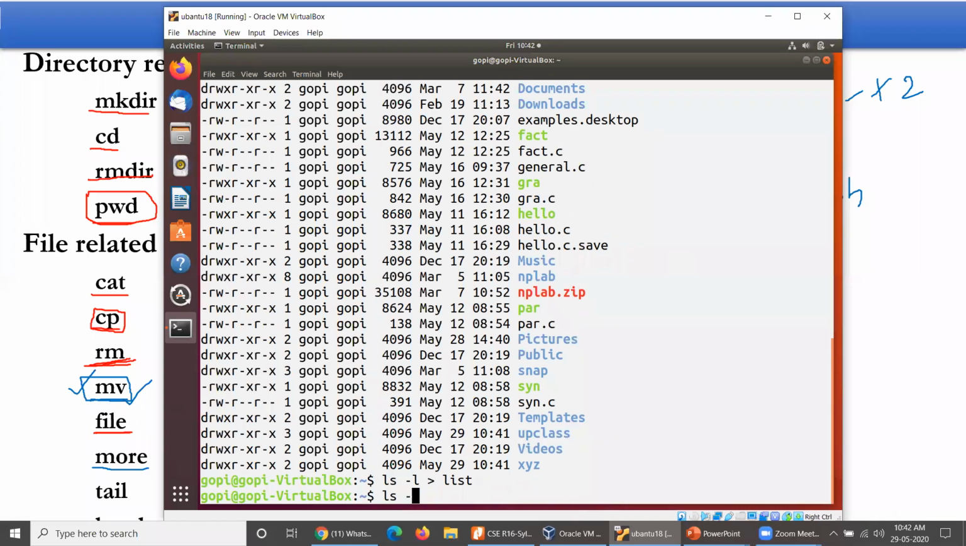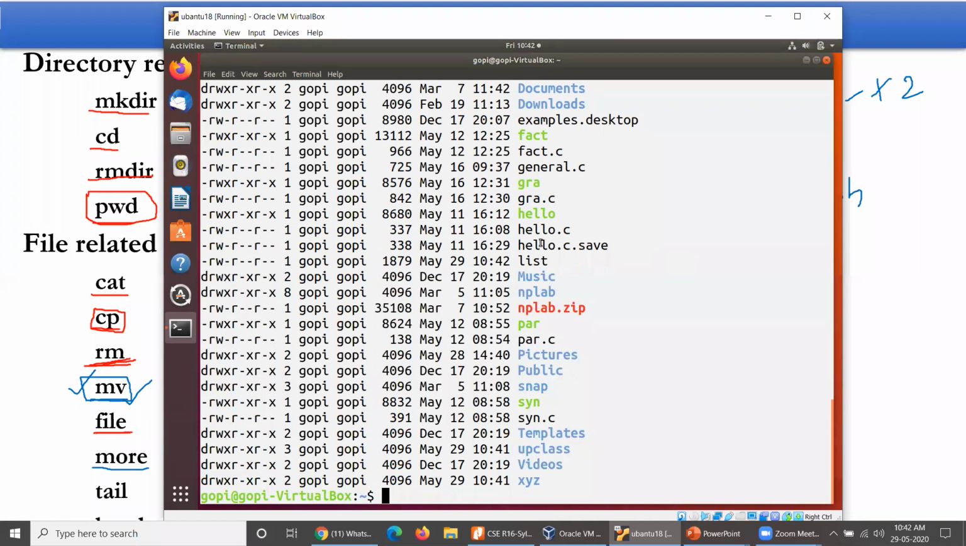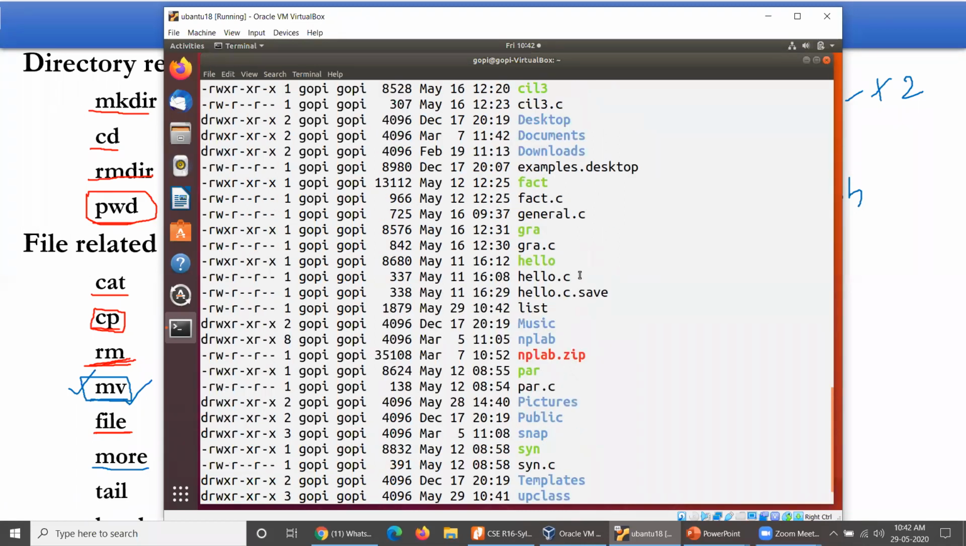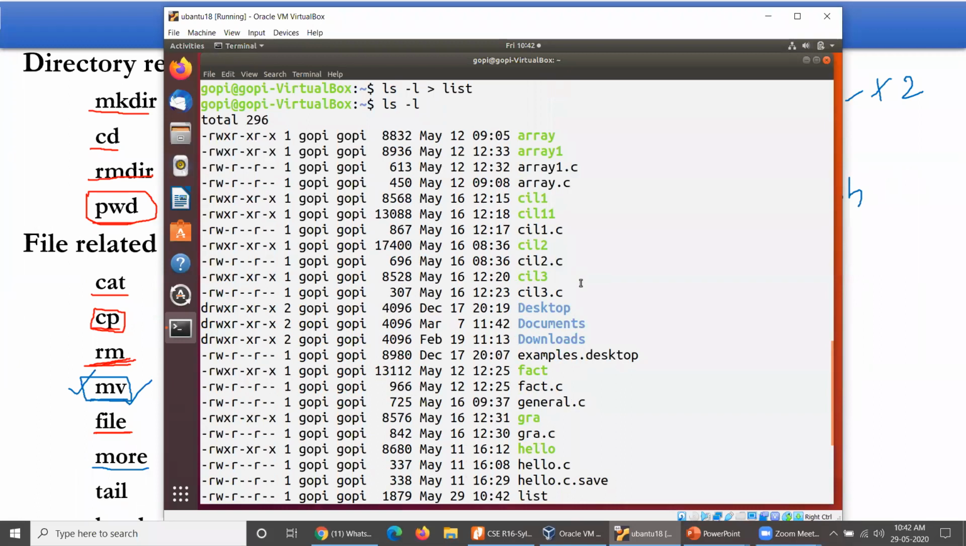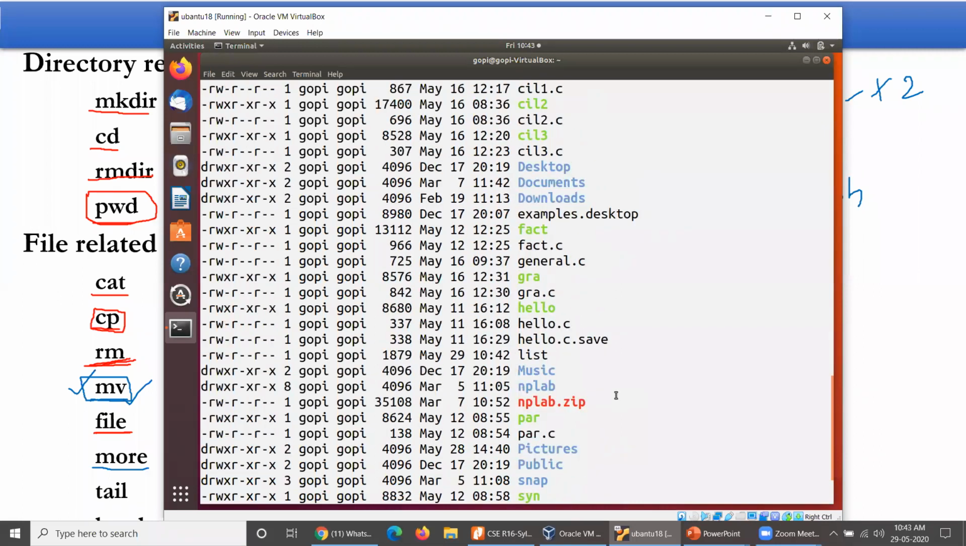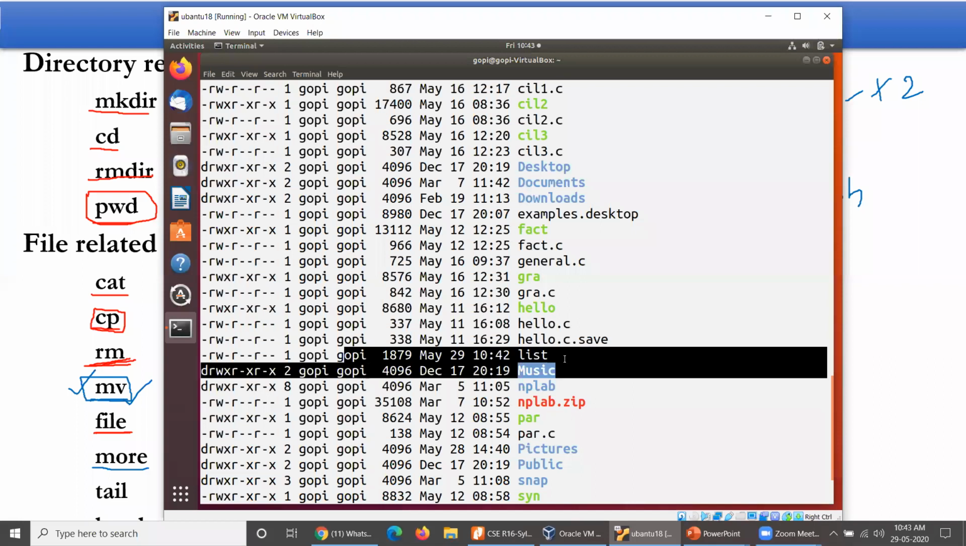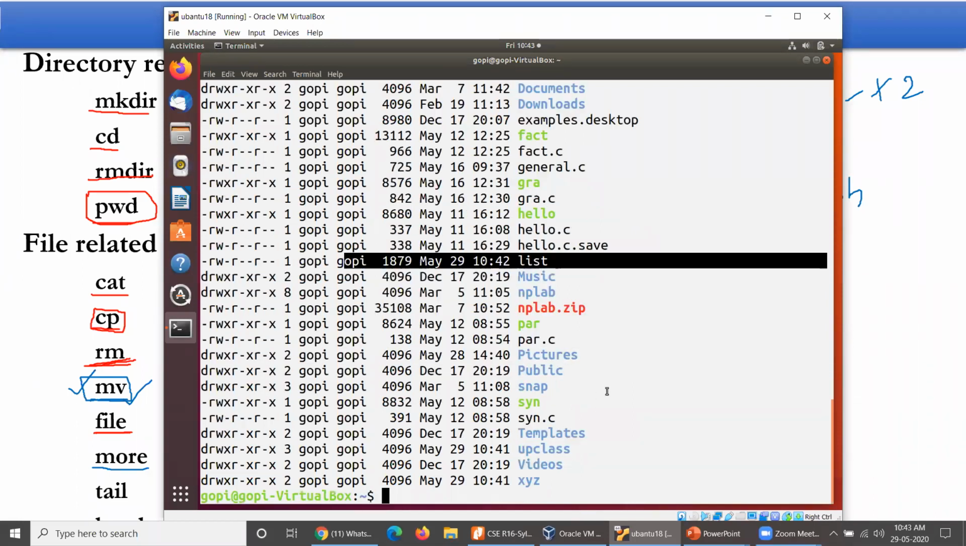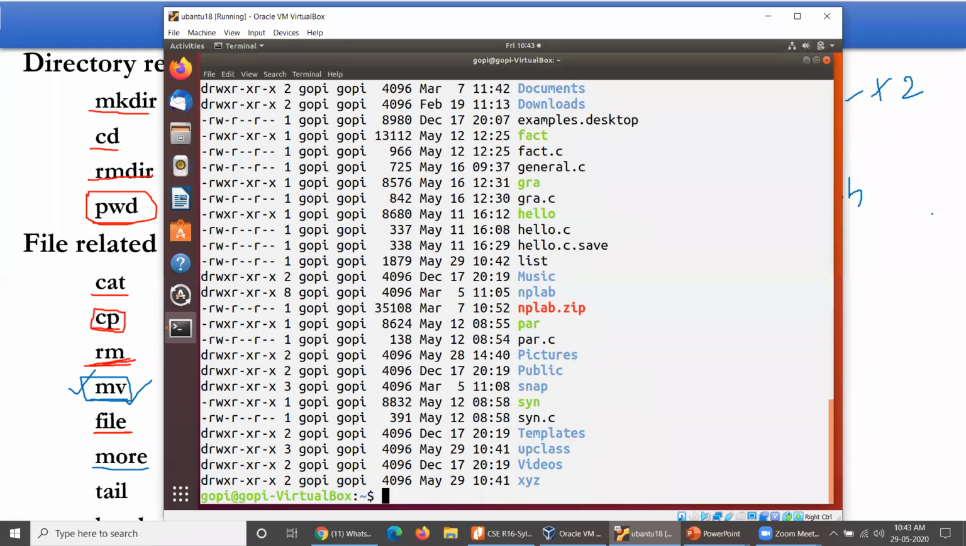So ls -l, there is another file which gets created, that is list here. On the previous listing, you don't have list. There it is, LIST. Yes, here it is. LIST is available, and it has a huge amount of data.